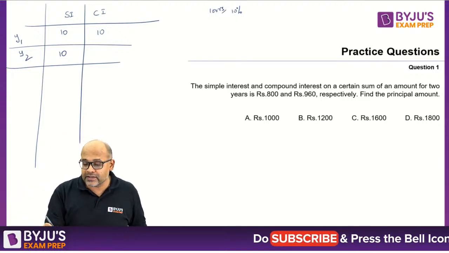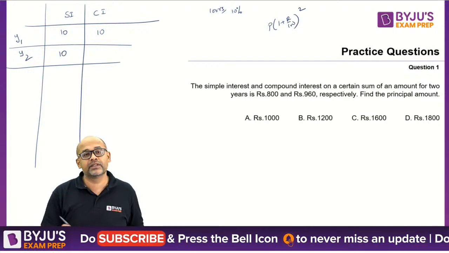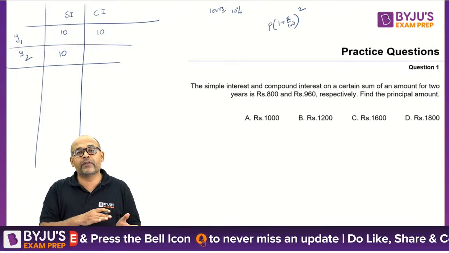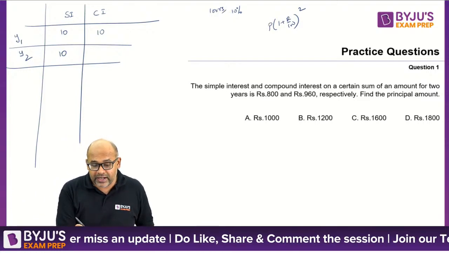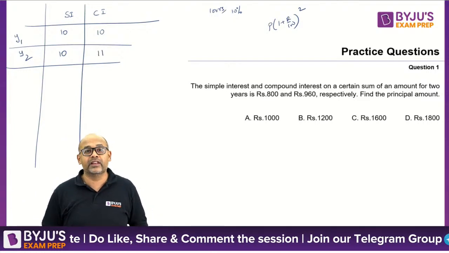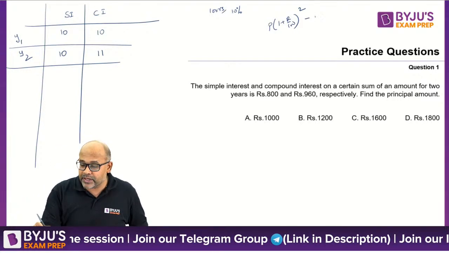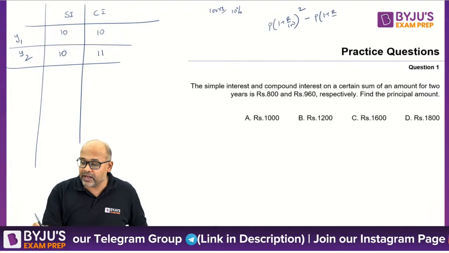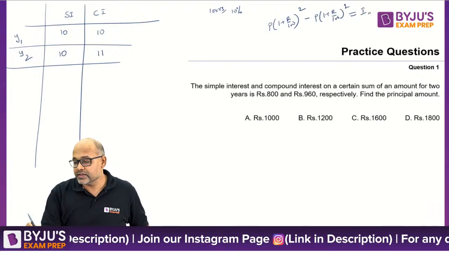You can calculate this as P into 1 plus R by 100, for 2 years. Basically see what happened for first year, subtract it, that's a long way. But the observation is the interest will be 11. In fact, the short way of finding this, P into 1 plus R by 100 whole power 1, is your interest for second year.